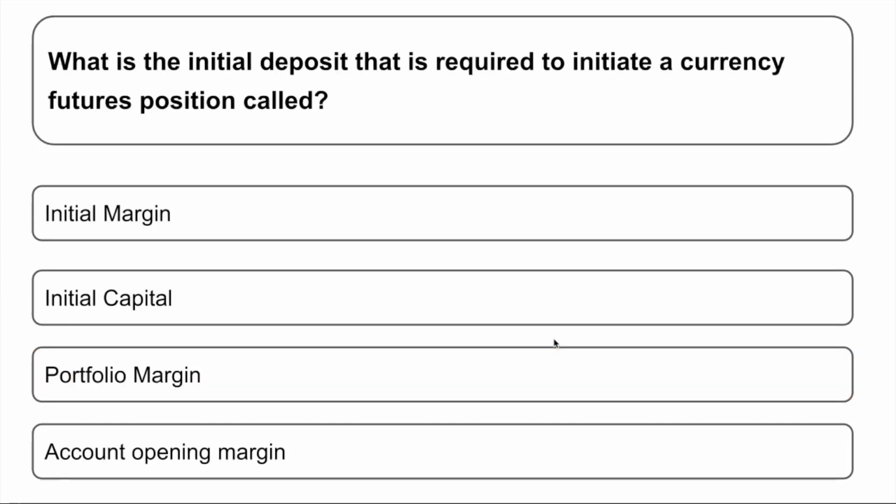What is the initial deposit that is required to initiate a currency future position called? Of course, whenever you are initiating a currency future, you need to pay some initial margin amount. So what is it called? It's called initial margin only. Okay. So there are several options: initial capital, portfolio margin, account opening margin. Don't get confused. It is called initial margin.